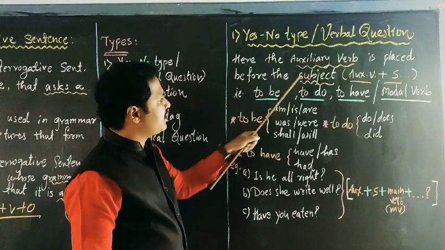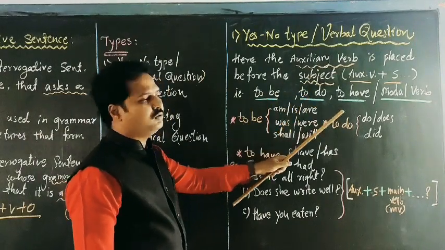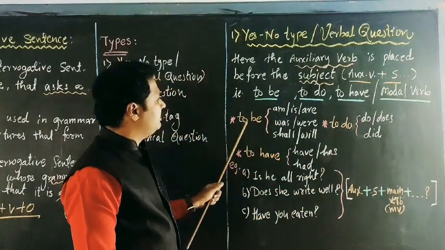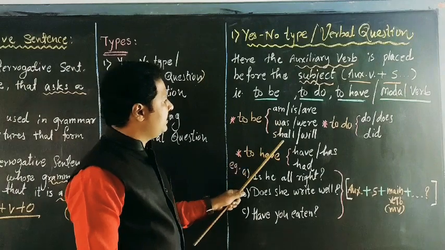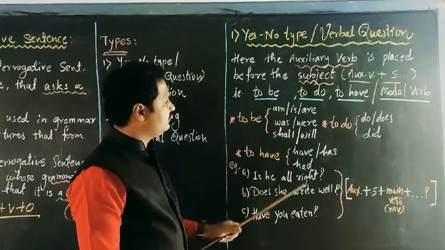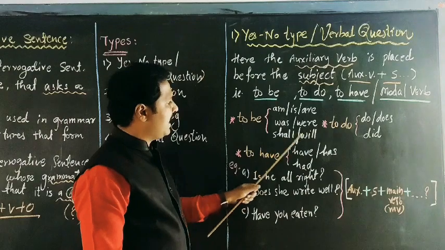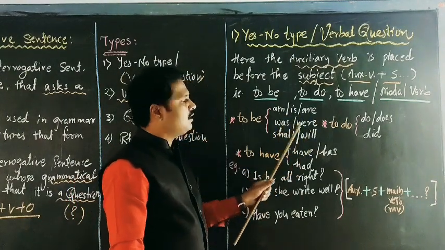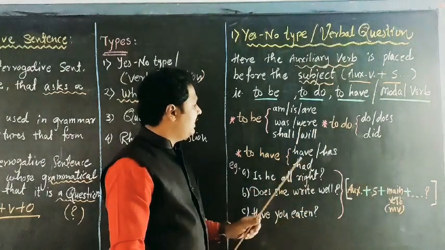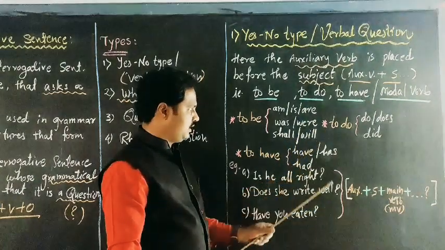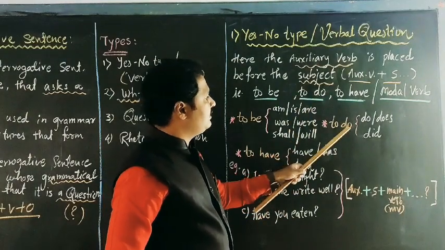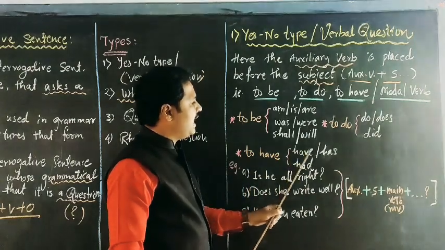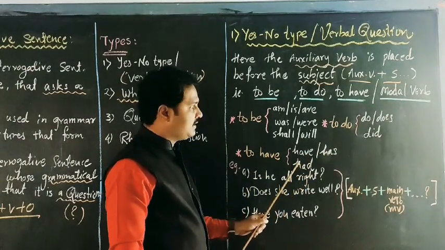The auxiliary verbs are to be, to do, to have, or modal auxiliary. To be includes is, are, was, were, shall, will. Is, are are used in present tense, was or were in past tense, and shall or will in future tense. To do is also used here: do, does, did. And to have includes have or has, and had in past tense.